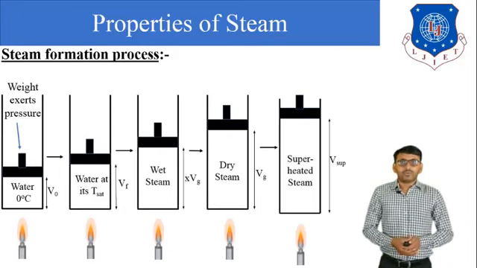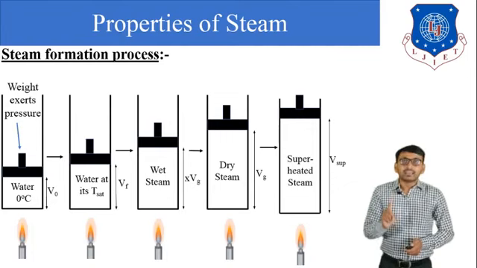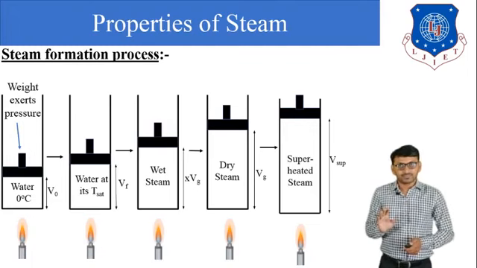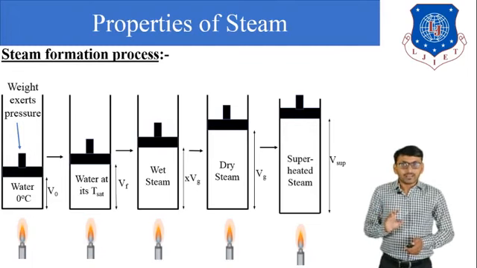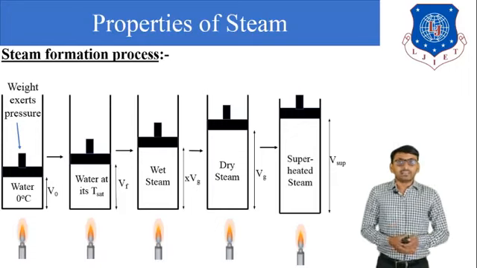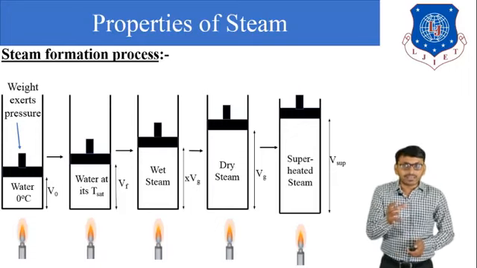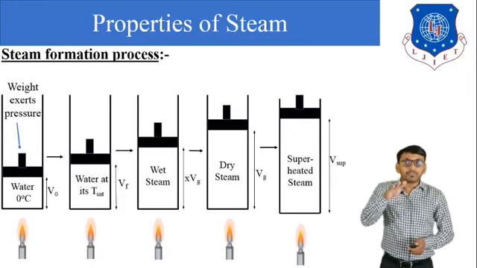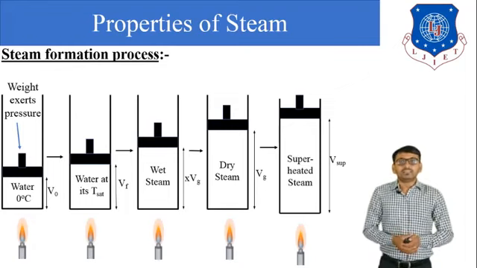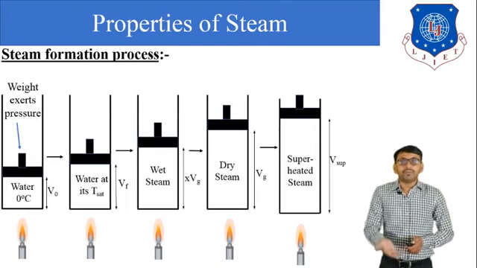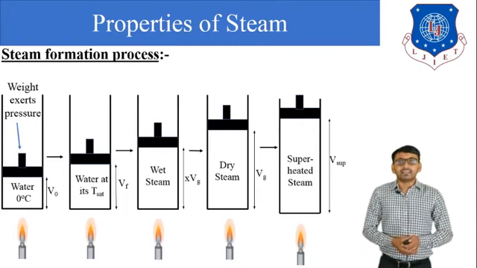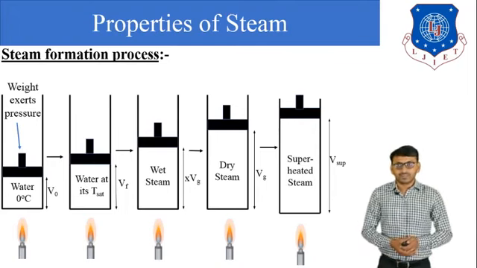Now, in the first diagram, there is one vessel in which we put water at 0 degree Celsius, and above water there is a piston-like arrangement. We apply pressure on that piston, and below the vessel there is a heat energy supply.